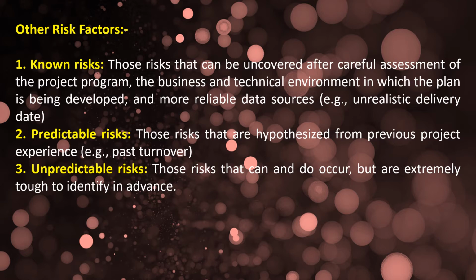Unpredictable risk is one where we don't know when it will occur and what will happen. So it is tough to identify in advance. For example, suddenly the technology is being audited, or suddenly the software might cause harm, or a bug appears. That is known as unpredictable risk.